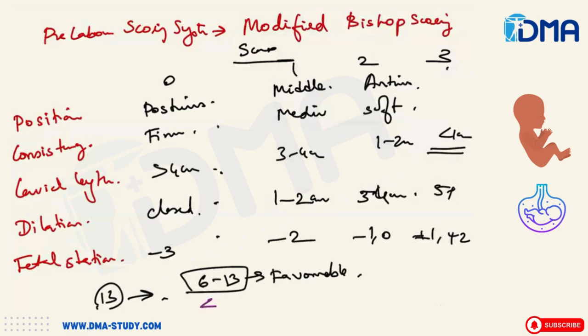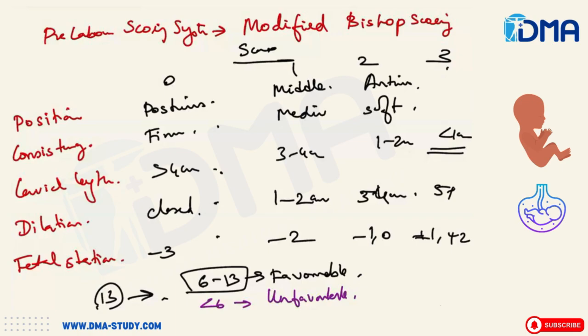Whereas if you get less than 6, then it is unfavorable for a normal labor, and hence you have to proceed with the LSCS, lower segment cesarean section.